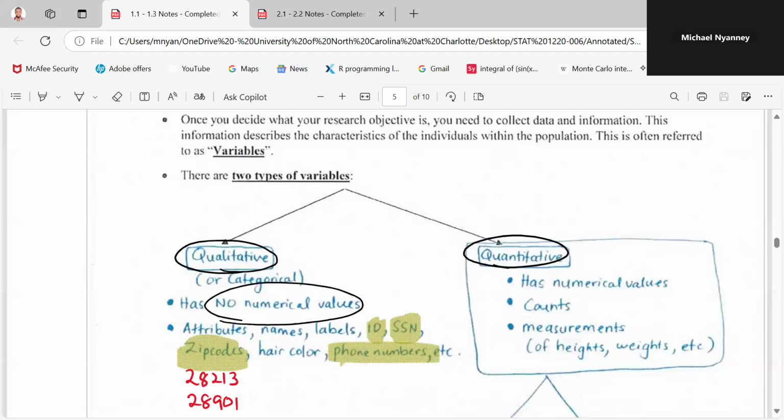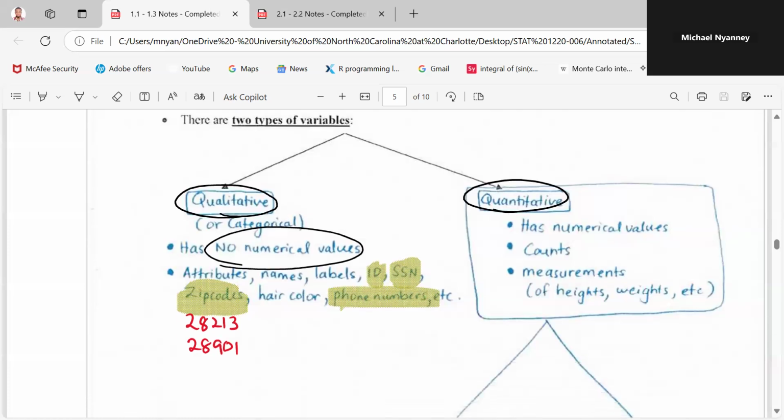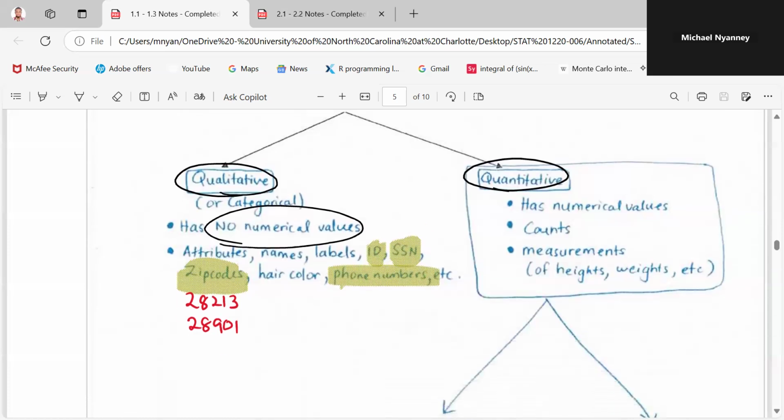So it could be your hair color. It qualifies you. What is your hair color? It could be attributes, names, labels, and so on and so forth. So these are some examples as you can see. And we have the ones that also what? Quantify you. The ones that quantify you give you the numerical values.